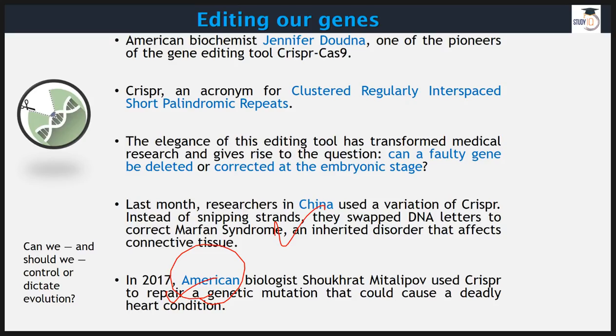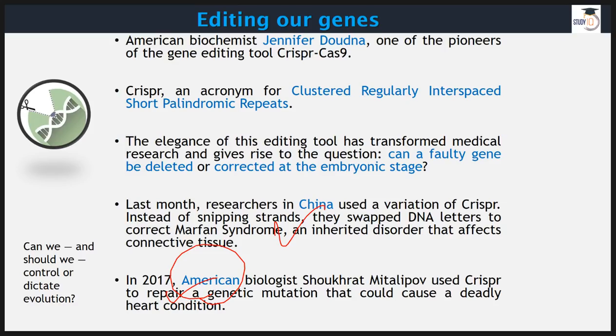Now, in a nutshell, we have reached a stage where we can do this editing of our genes, and one of the reasons why this is done is to get rid of diseases like cancer, and other diseases that you can get based on your genes and your DNA and hereditary factors.